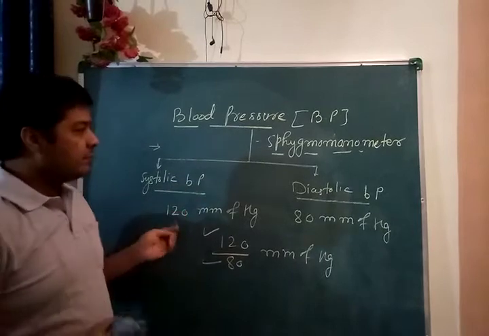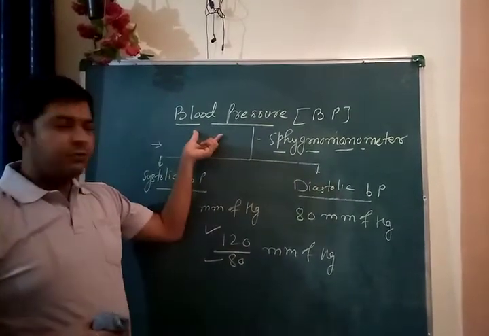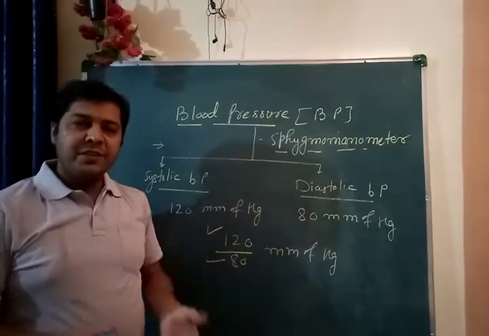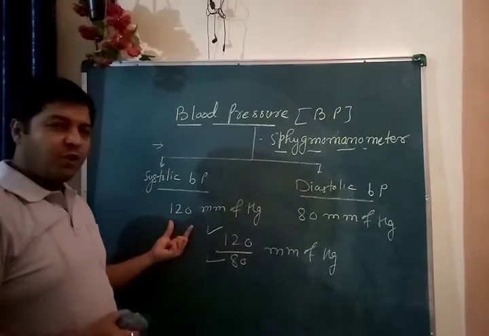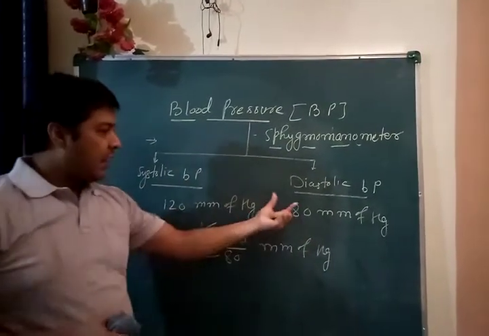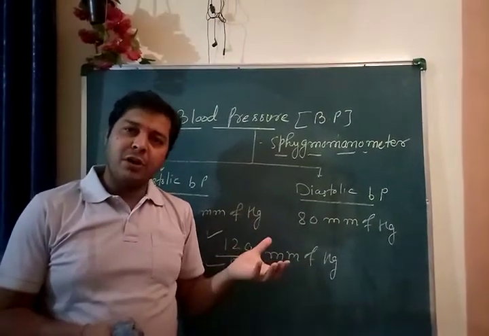So see children, you must remember the name of the device. Blood pressure is of two types, systolic blood pressure and diastolic blood pressure. We see the maximum pressure in the case of systolic, and it happens due to the contraction phase of arteries. And diastolic blood pressure we see due to the expansion of the wall of arteries.